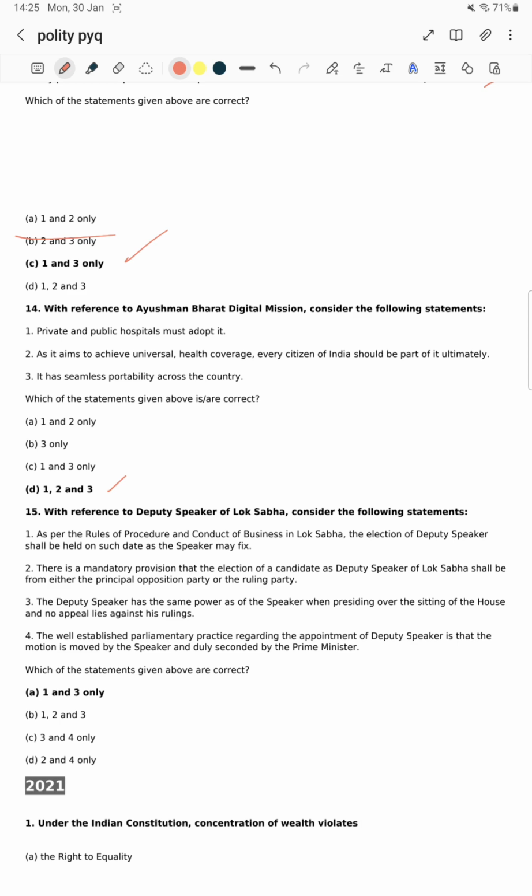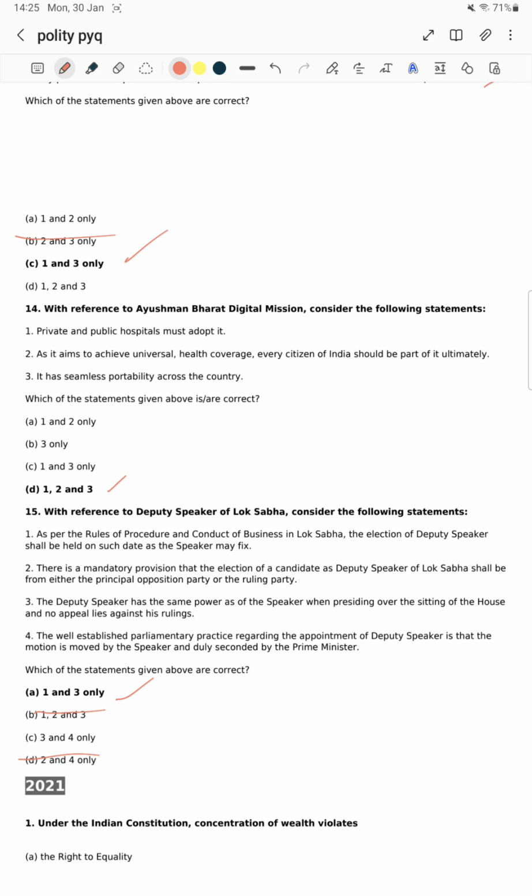No sir, it's not a mandatory. Till 1969 we didn't have an opposition also. After that we have conventionally taken this provision. It's not a mandatory. Statement 2 is absolutely wrong. Eliminate it. Next, obviously if 1 is right, option A is right, but let's see this statement.